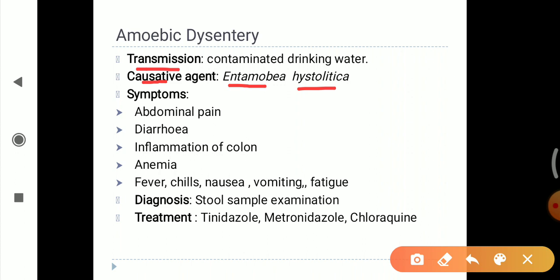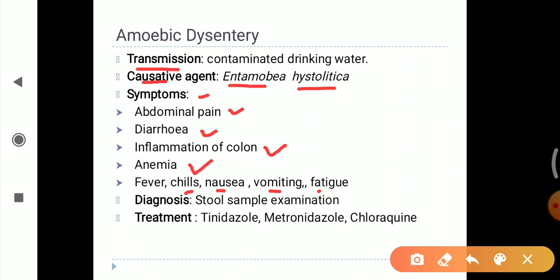Symptoms we observe are abdominal pain, diarrhea, inflammation of the colon. People affected may develop anemia due to loss of blood, fever, chills, nausea, vomiting, fatigue. These all are the symptoms of amoeba dysentery.